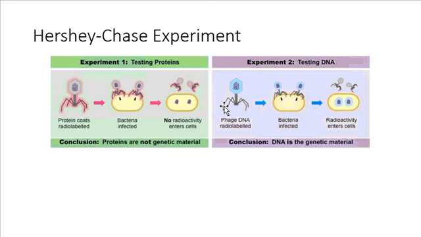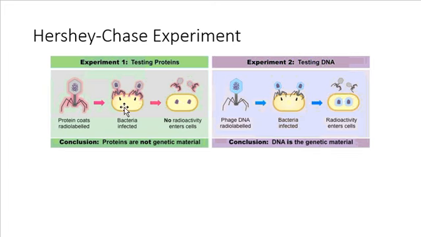So again, we're going to do this experiment twice, and we're going to do slightly different things each time. So in one experiment, they took the protein, and so all this outer stuff here that's highlighted in pink, that's the protein. And the DNA is right there inside of this protein up here in what we call the head region of it. So they took just the protein and they made it radioactive. They basically labeled the protein. So the protein's labeled, but the DNA is not. And then they do a corresponding experiment where they label the DNA. So the DNA here you can see is glowing in blue, but they didn't label the protein. So in one, the protein's radioactive, and in the other, the DNA is radioactive.